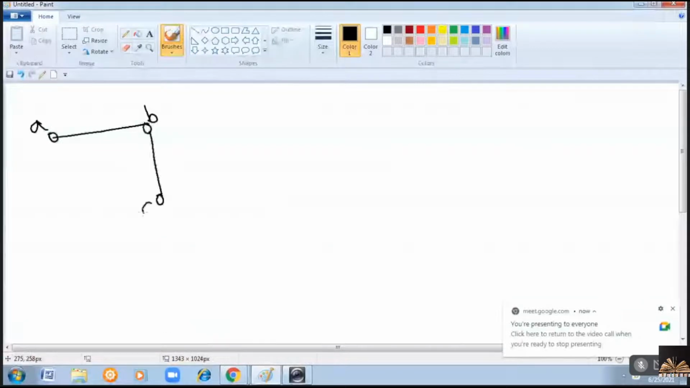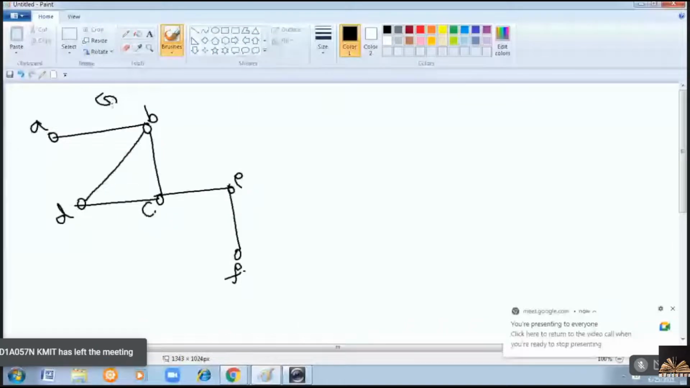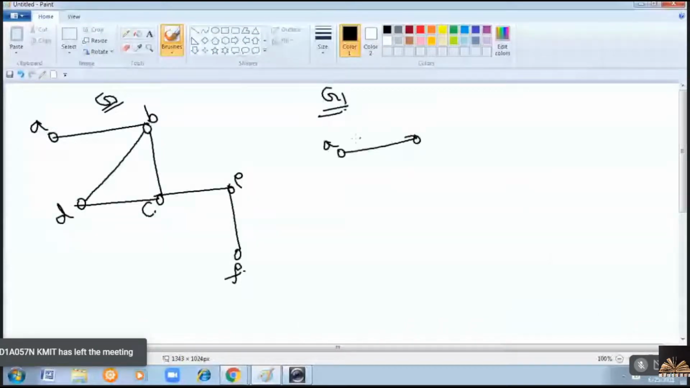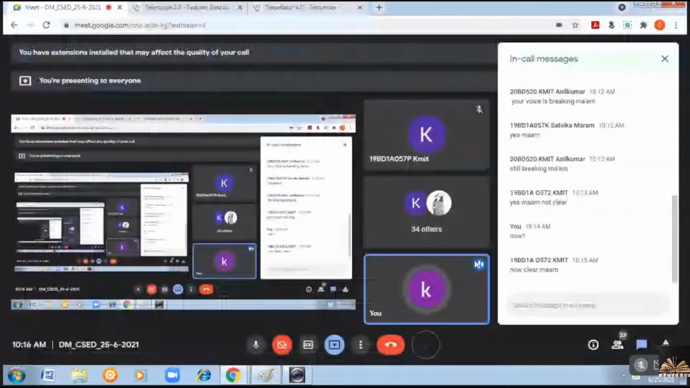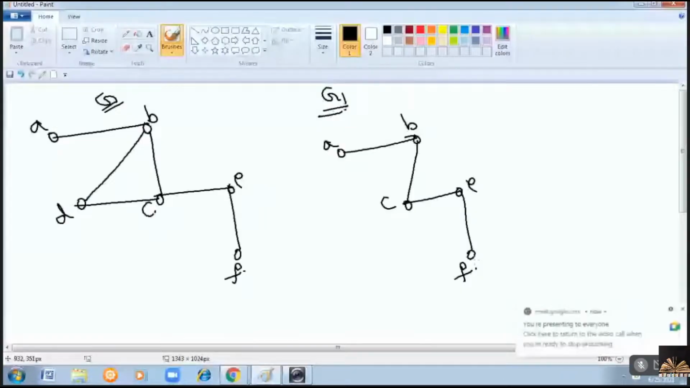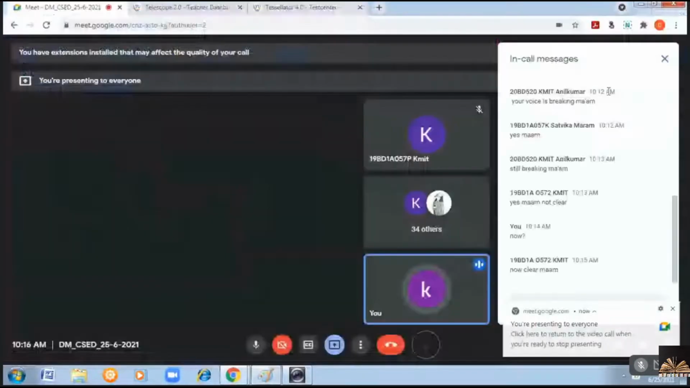Let me draw the graph first. So this is the graph given. This is G, and its subgraph is given as G1. So a graph and its subgraph were given. Now you have to find out the complement of the subgraph. Clear? So how can you do that?